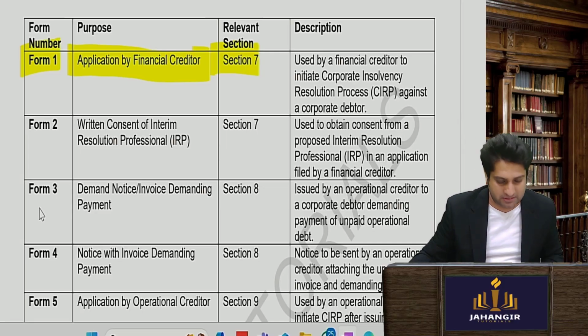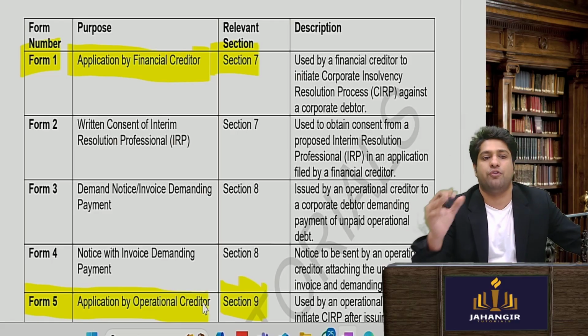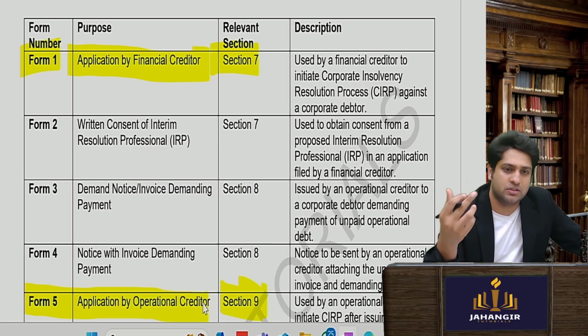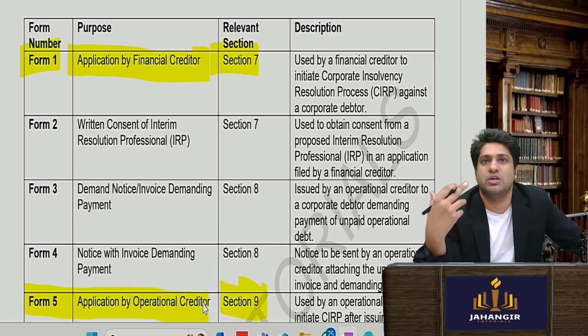Now second is the operational creditor. Operational creditor is section number 9 and Form 5. So what is Form 5? Form 5 is basically when an operational creditor files. So who is an operational creditor? A person who has given an operational debt. Sir, what is operational debt?